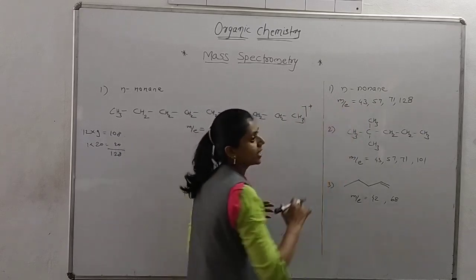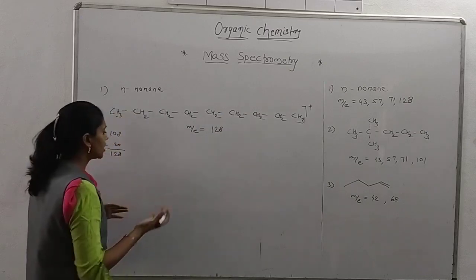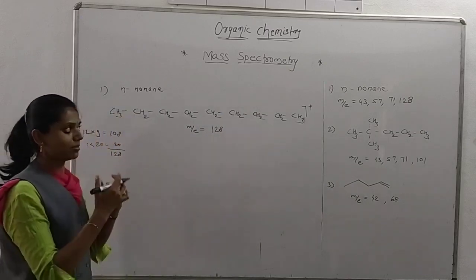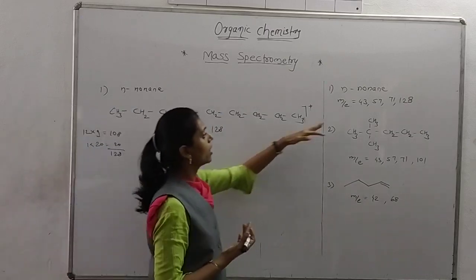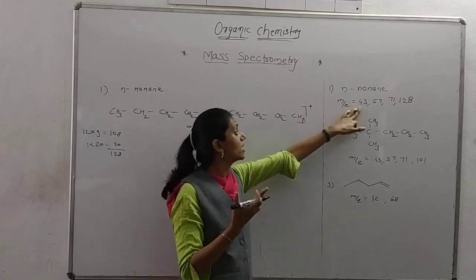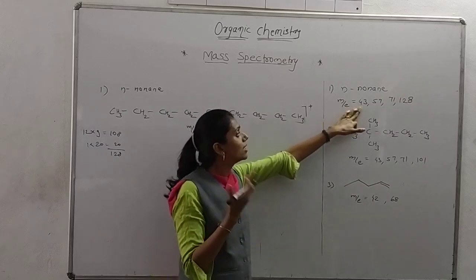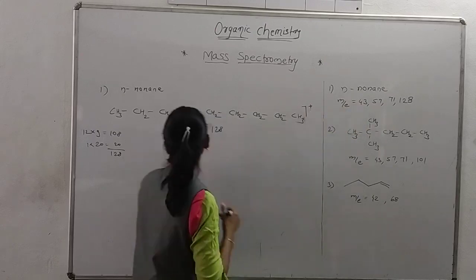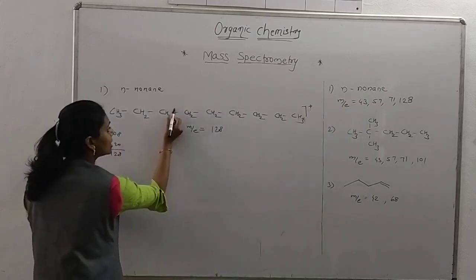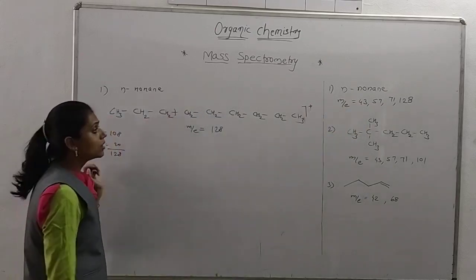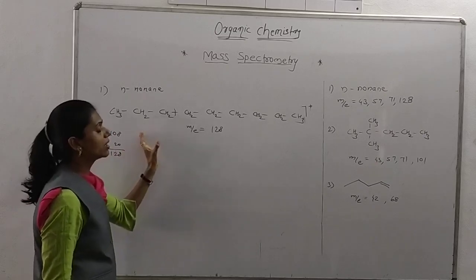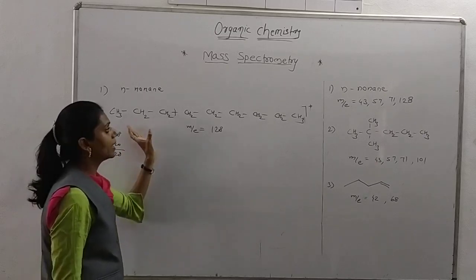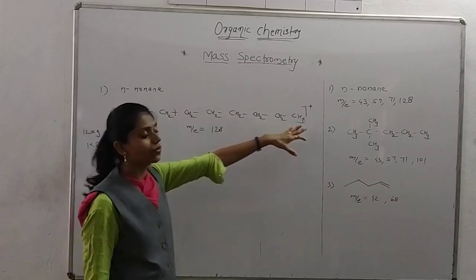As there is 43, when we count in the table of 12, 12 threes are 36, so mostly this part may be possible here. Its value as a cation radical when we draw it here is 43, maybe.